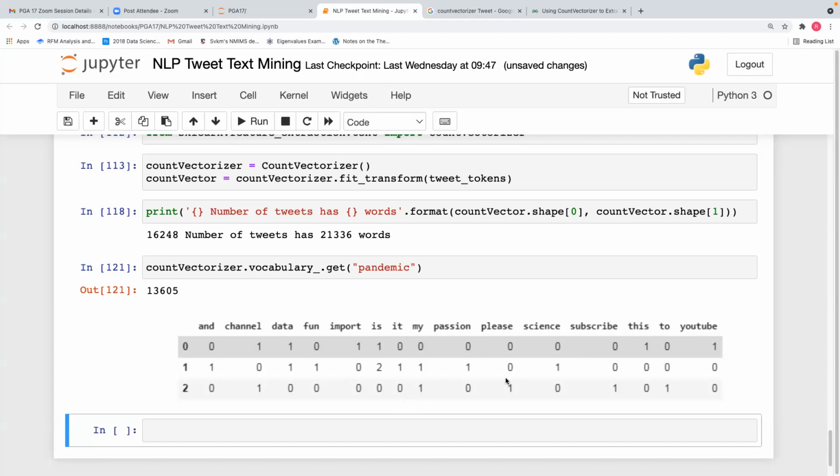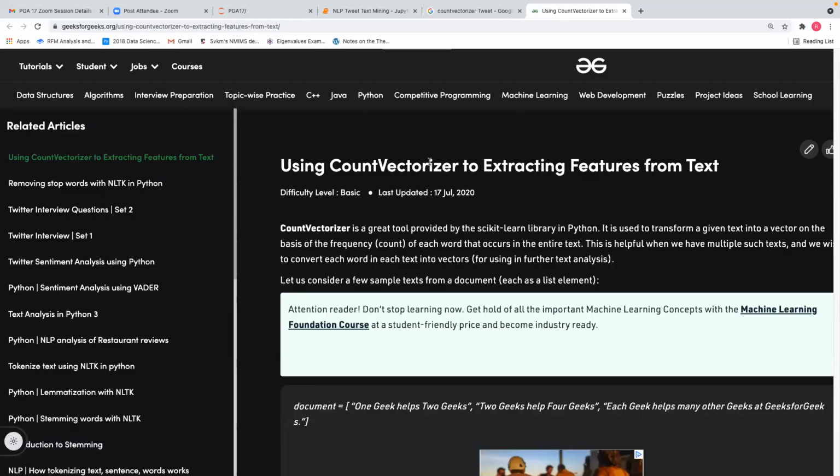Okay, so you have count vectorizer. Now, for us to run an algorithm on this, what should we do? We should run a PCA. These are the actual words which you have broken, and how many times each is coming in each of the tweets.